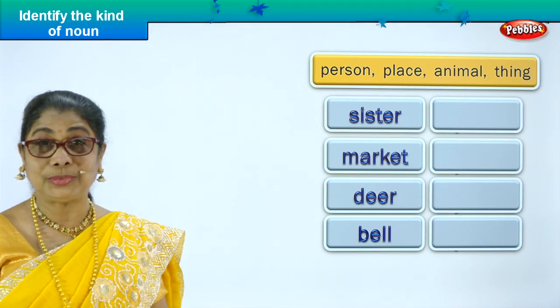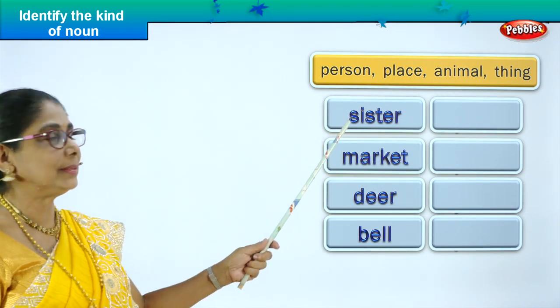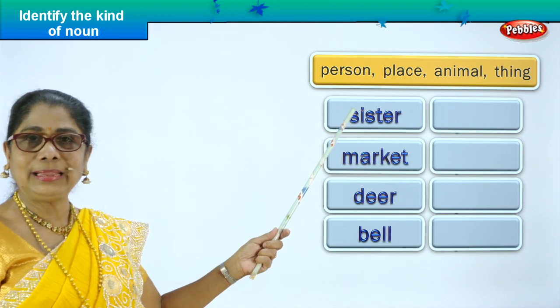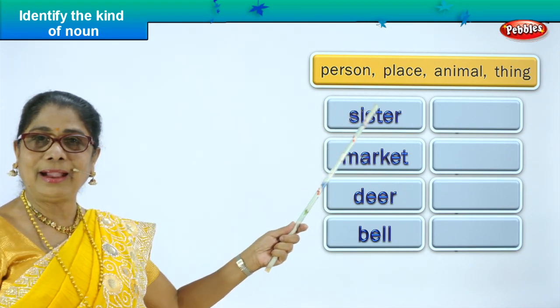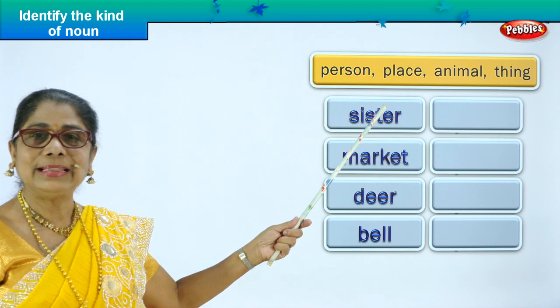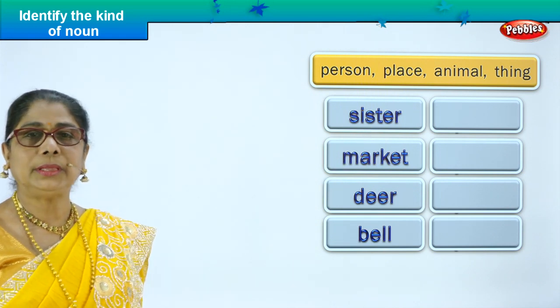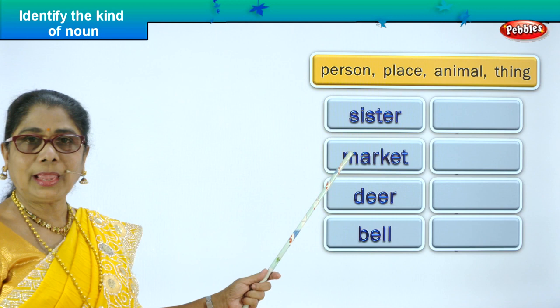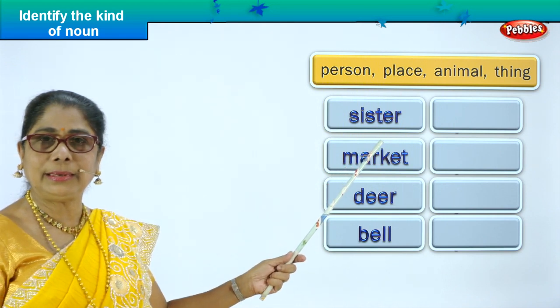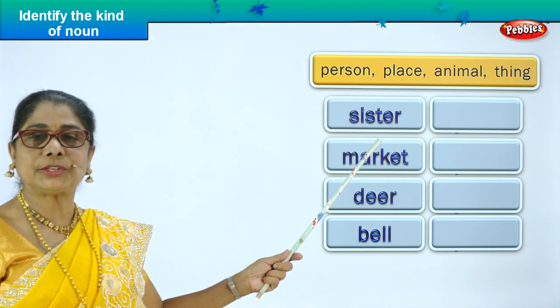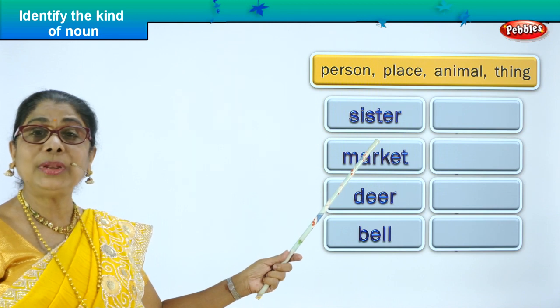Let's read the nouns. First, S-I-S-T-E-R, sister. Is sister a noun? Yes. M-A-R-K-E-T, market. Is market a noun?